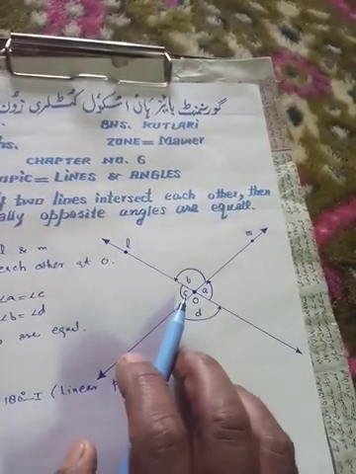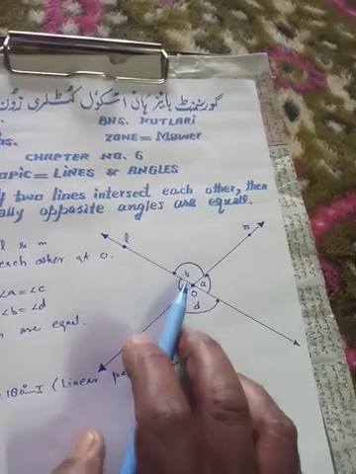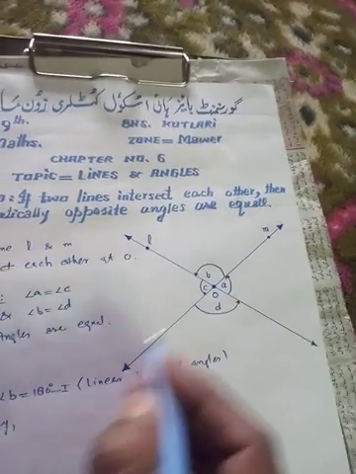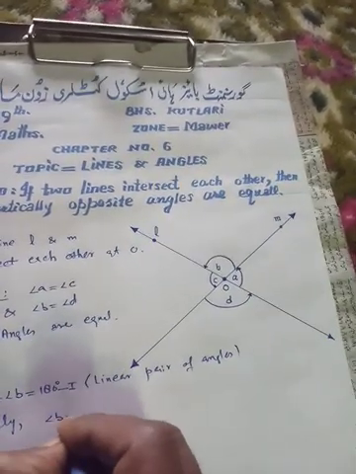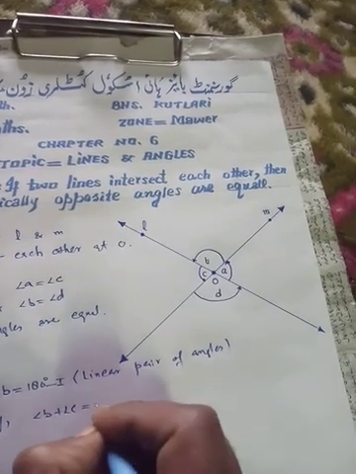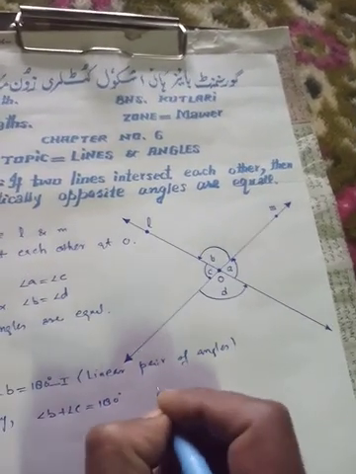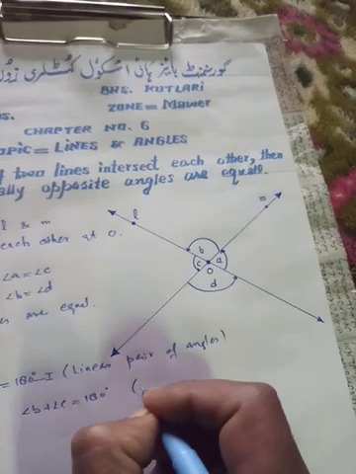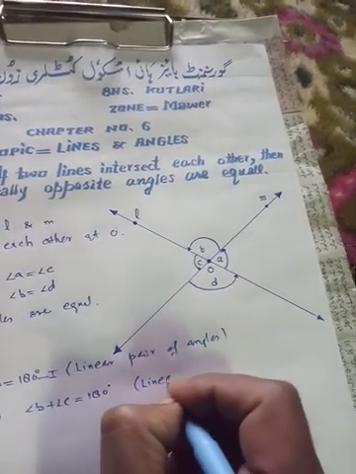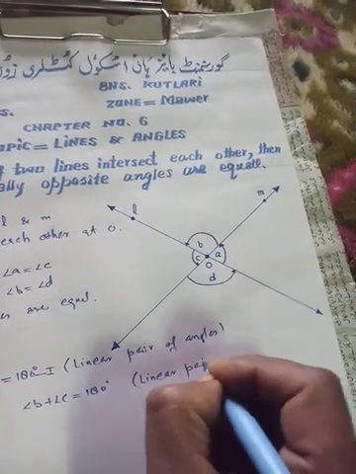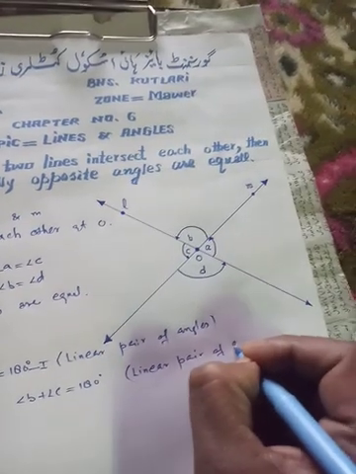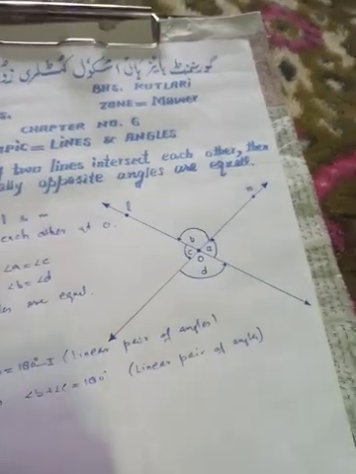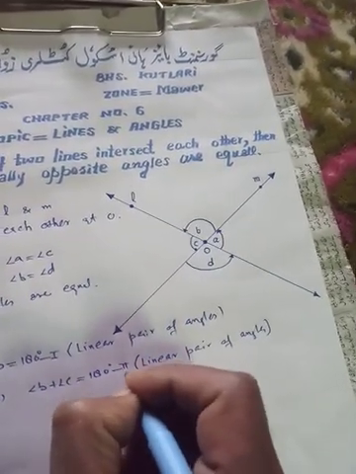Angle B and angle C are also a linear pair of angles. So the sum of angle B plus angle C is again equal to 180 degrees. We write here in bracket linear pair of angles, right? And name this equation number second.